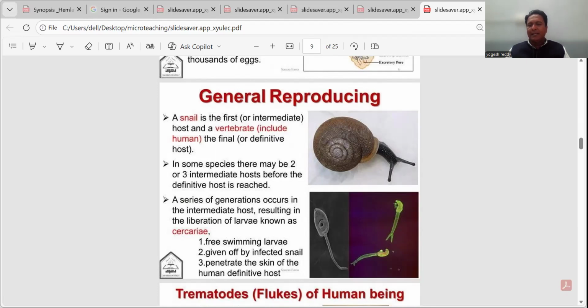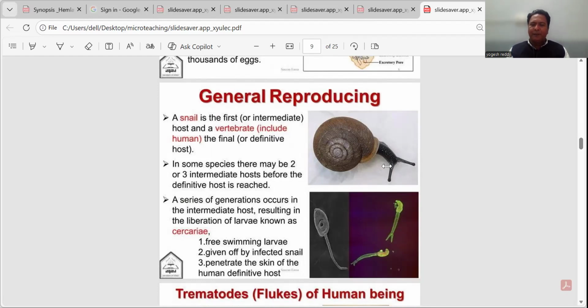In this photograph, we can see the snail, and in the next photograph, we can see the larval form present inside this particular host. That is the intermediate host, a snail. In this snail, we can find 3 different types of larvae: sporocyst, redia, and cercaria. After the development of these 3 larvae, the cercaria, which is the final larval stage in this intermediate host, leaves the body of the intermediate host, and it is a free-living stage in this trematode.